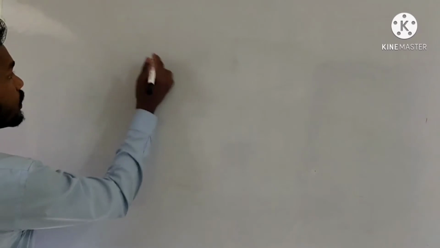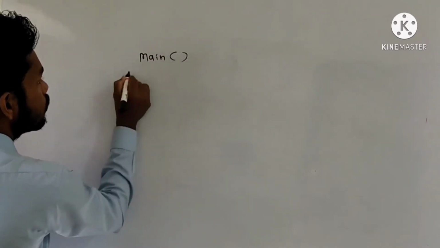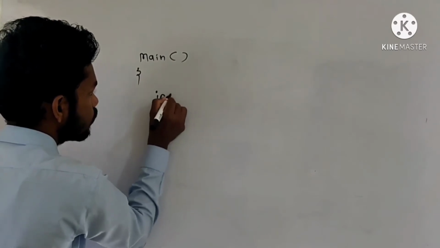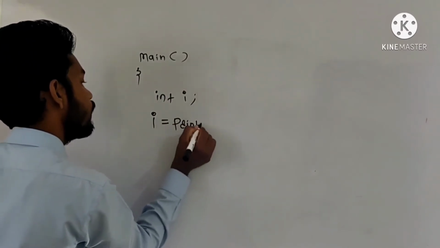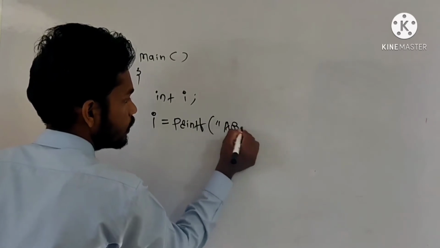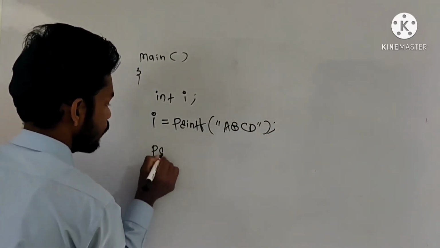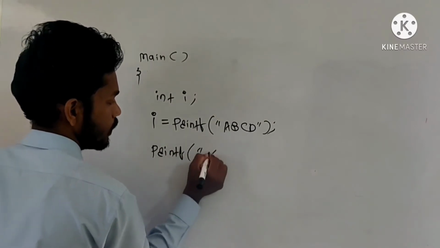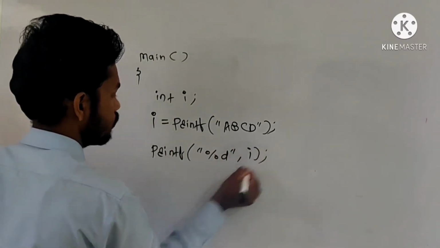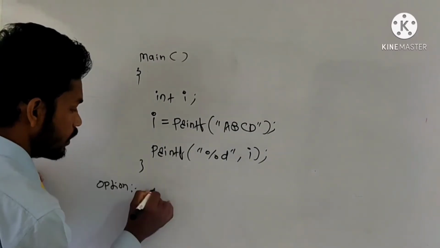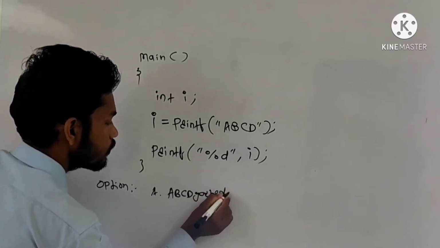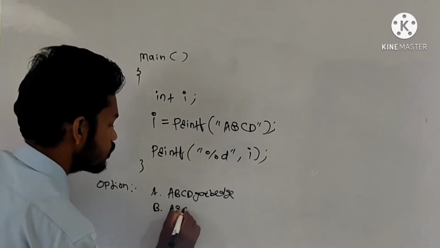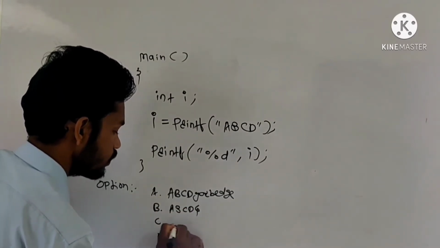Sometimes they will ask in aptitude rounds, for example: suppose the main function is here, int i equal to printf("abcd"); then printf("%d", i); and they will give some options. A: abcd garbage, B: abcd 4, C: d, D: something, none.